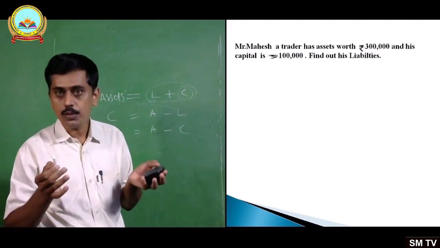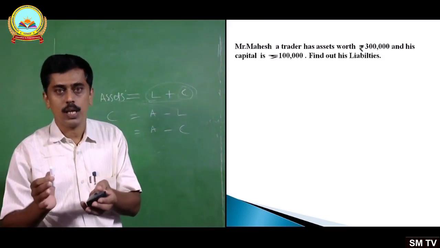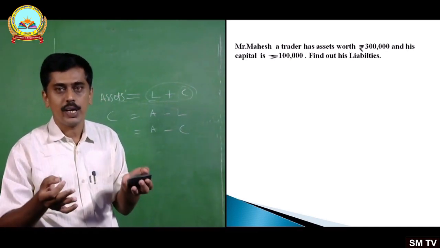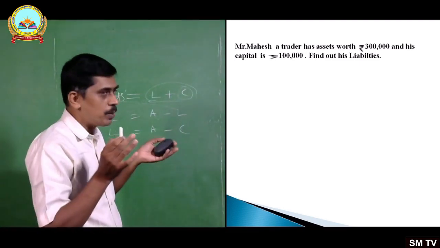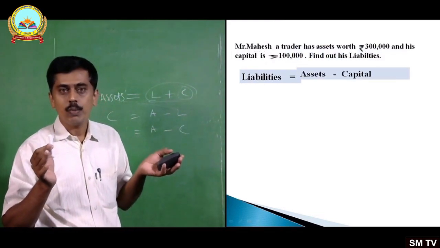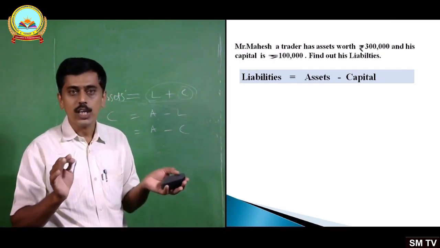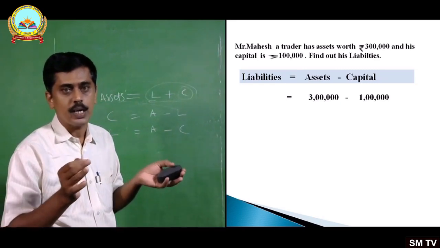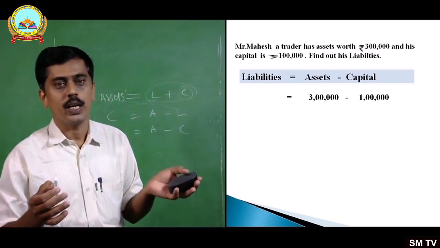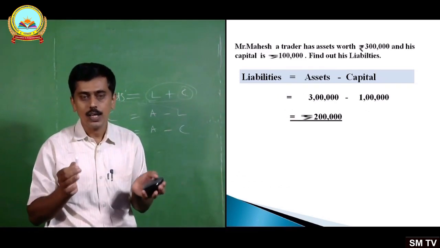The basic equation, you know, assets of the business are always equal to the liabilities plus capital. Here assets value is given, capital amount is given, and you are asked to find out the liabilities. So liabilities equals assets minus capital. Clear? How much assets? 3 lakhs. Capital 1 lakh. 3 lakh minus 1 lakh comes to rupees 2 lakh. 2 lakh is the liability.